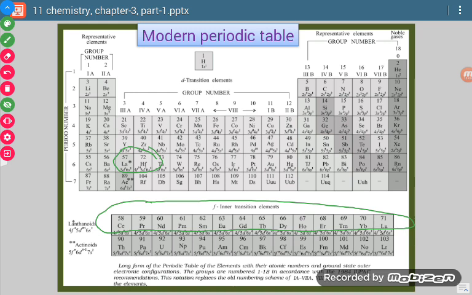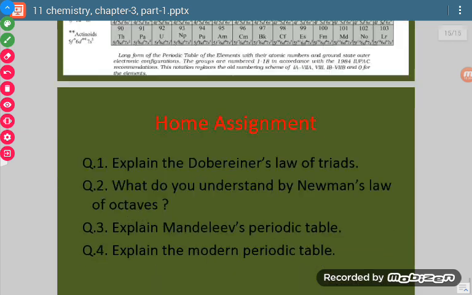Similarly, after actinium there are again 14 elements placed separately like this, and they are known as actinoids because they come after actinium. This way you can remember this table.